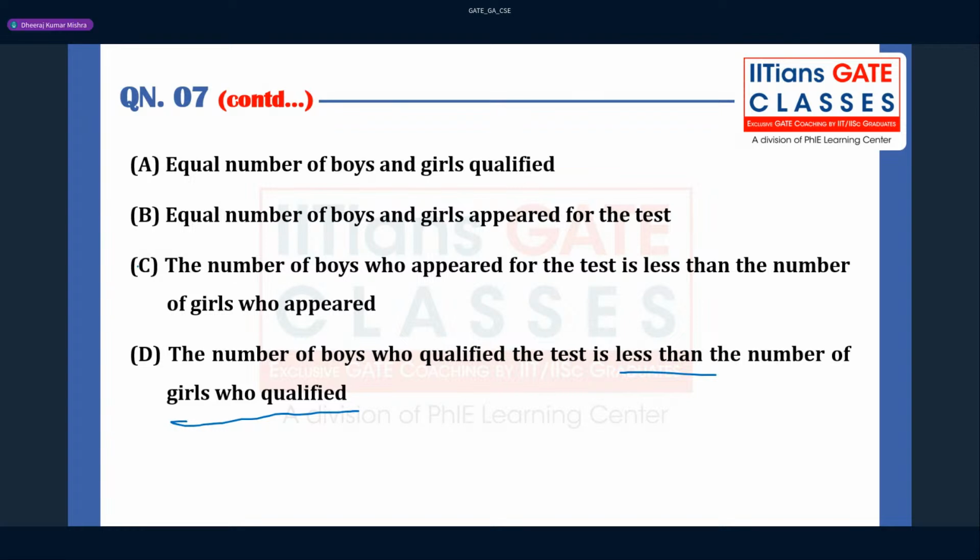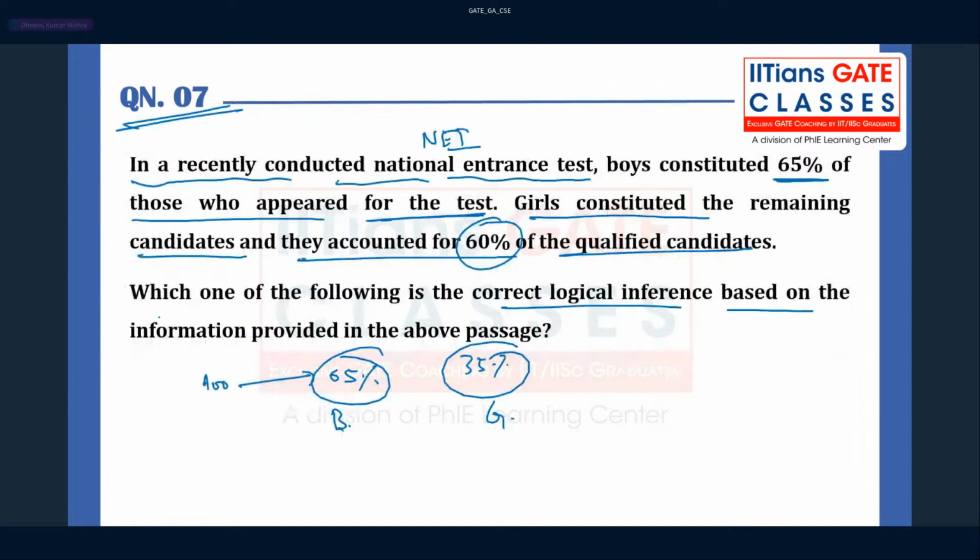You have to understand that this cannot be correct. Equal number of boys and girls qualified, how can you say that? Because nothing is mentioned, only percentages they have mentioned. Equal number of boys and girls, this is also wrong. The number of boys who appeared for the test is less than the number of girls who appeared, this also cannot be said. But this is correct here: the number of boys who qualified the test is less than the number of girls who qualified, right? This is very important to keep in mind.